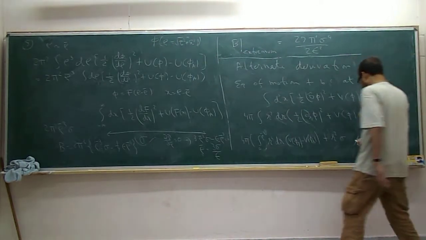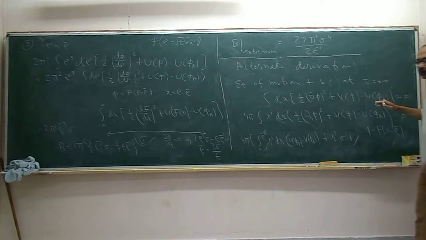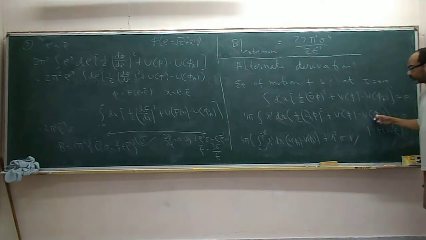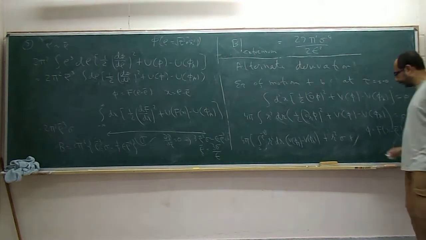And then the region outside, where r is larger than ρ̄. When r is larger than ρ̄, these two terms exactly cancel, because φ goes to φ_a, so plus 0.